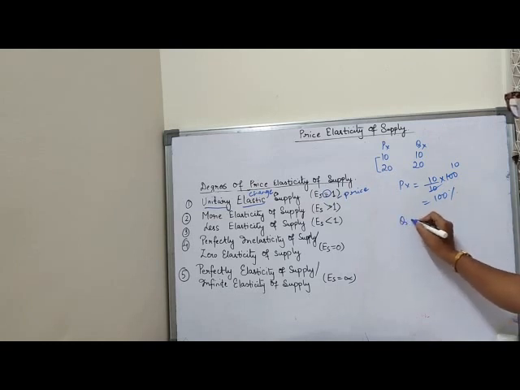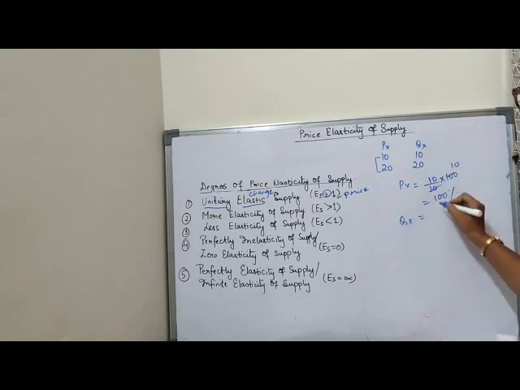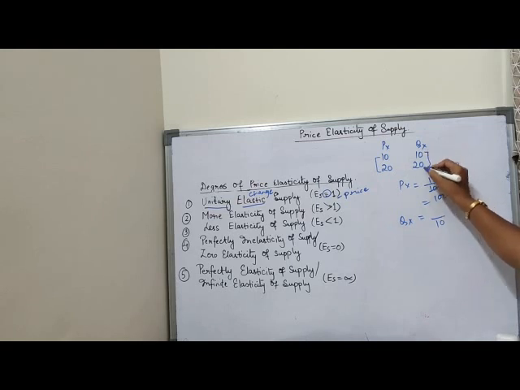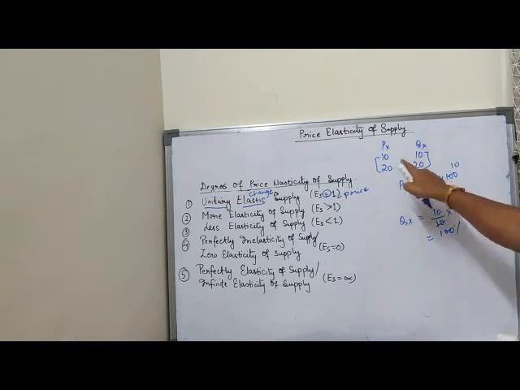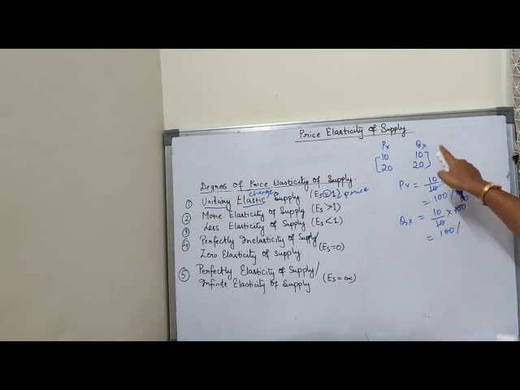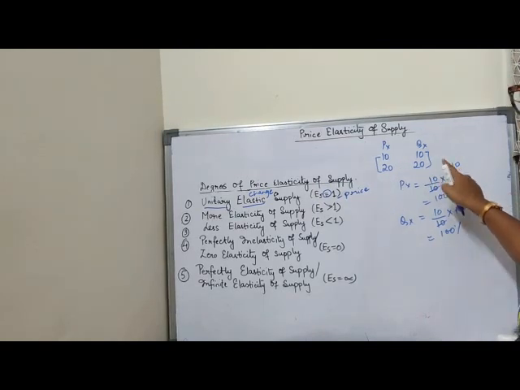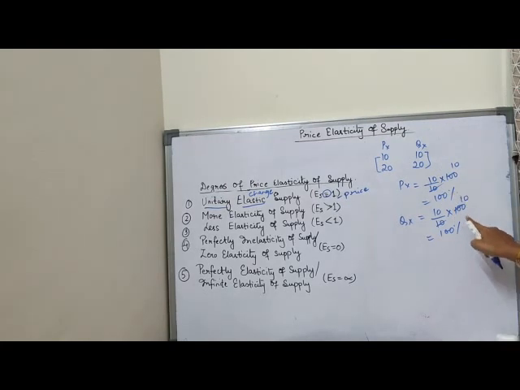Now, quantity of X commodity, base I am taking 10. What is the difference between these two? 10 into 100. 10 tens are 100. So, I can see here that percentage change in price is equal to percentage change in quantity supplied. That means if price increases by 100%, quantity supplied will also increase by 100% and vice versa.